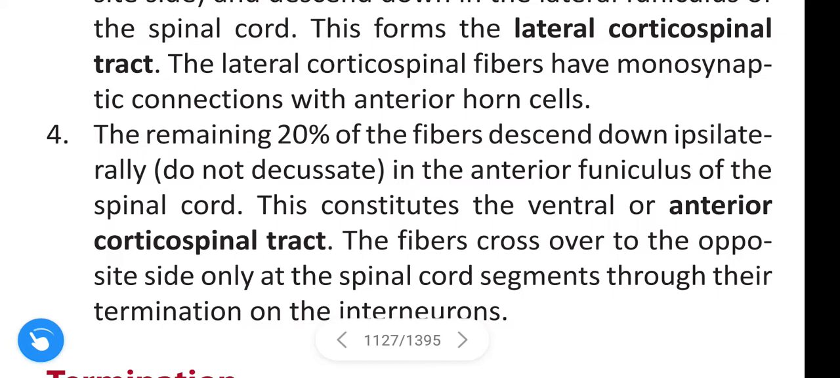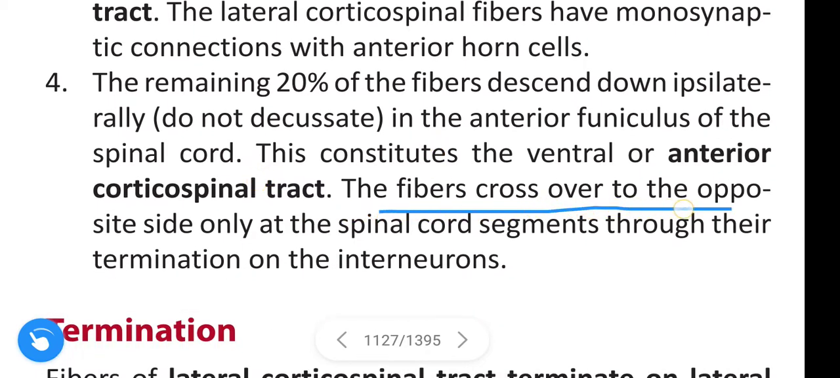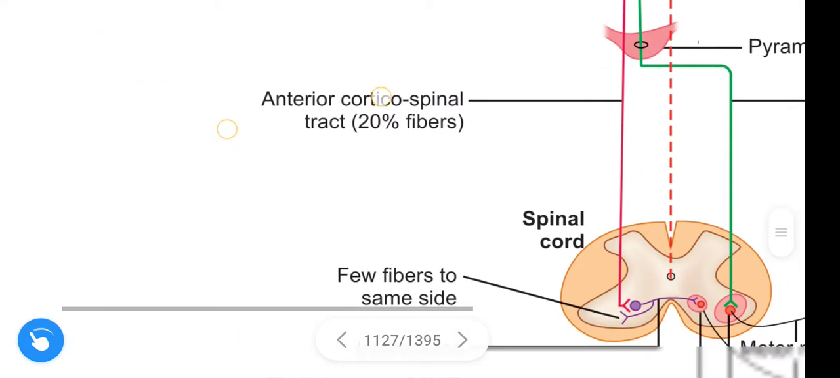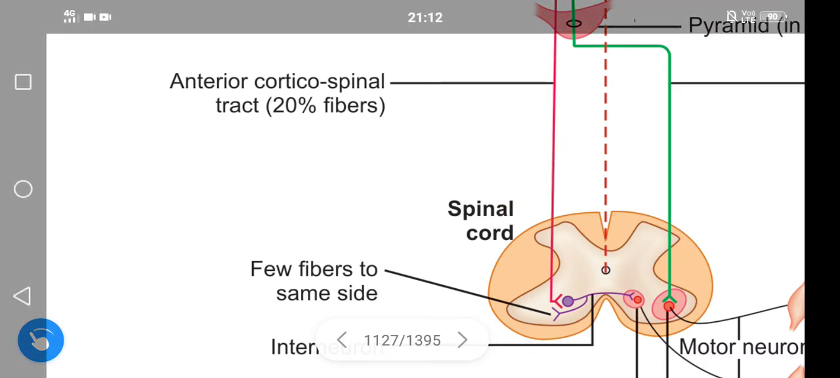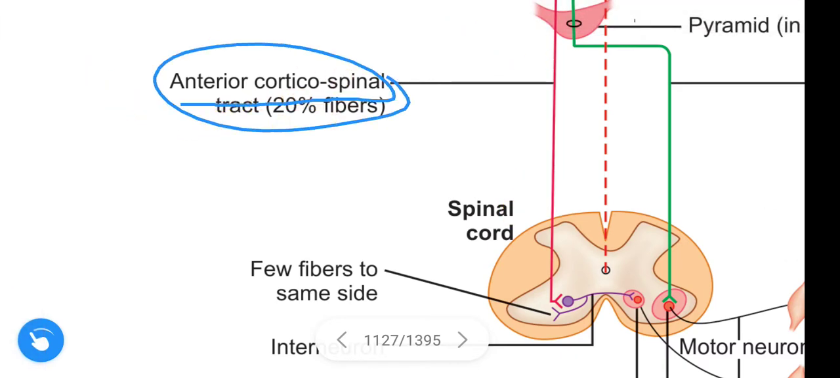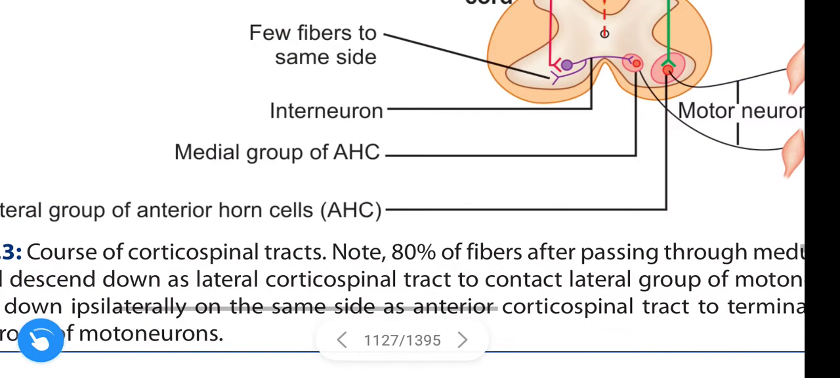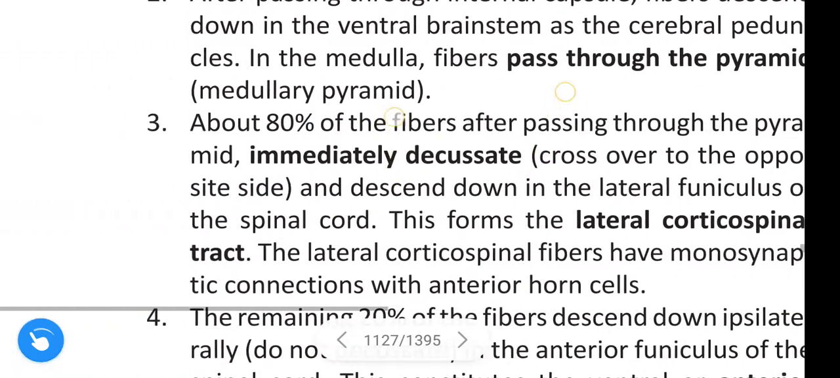This constitutes the ventral or anterior corticospinal tract. These fibers cross over to the opposite side only at the spinal cord segments through their termination on interneurons. And this 20% of the fibers constitutes the anterior corticospinal tract. Okay guys. Next, coming to the termination.